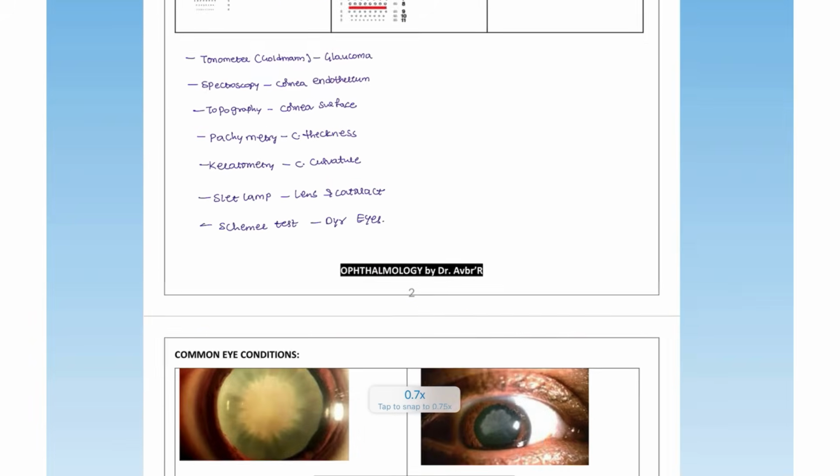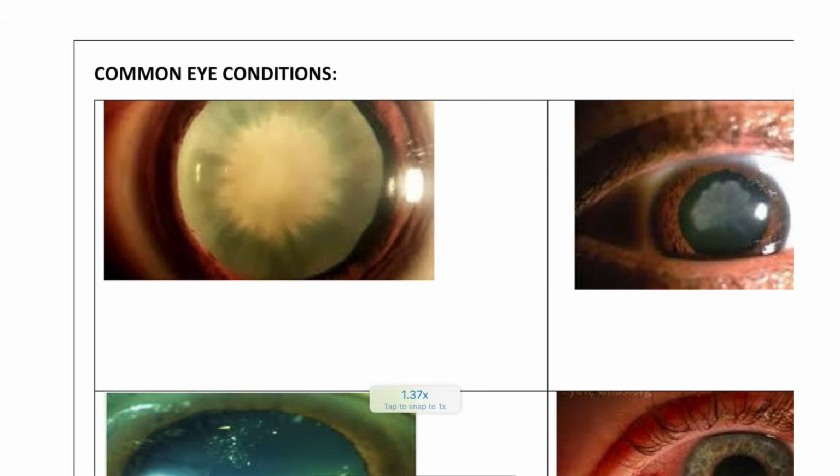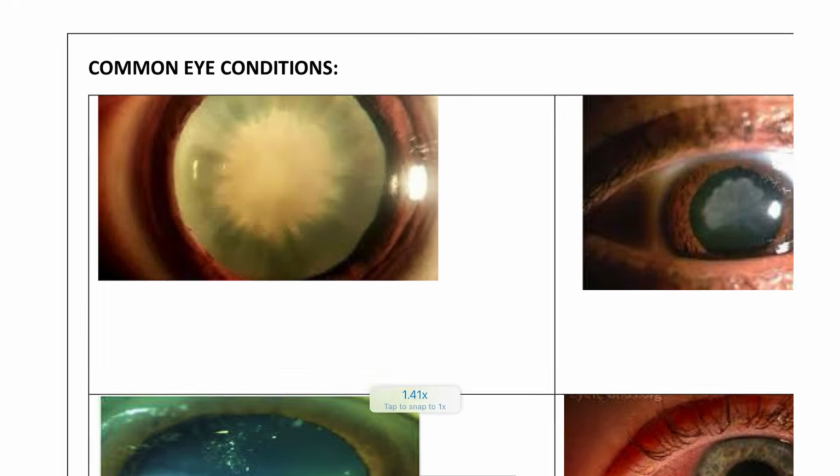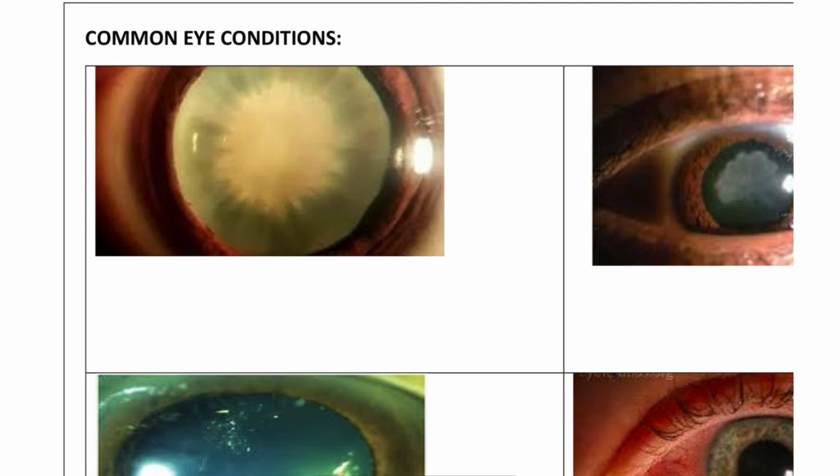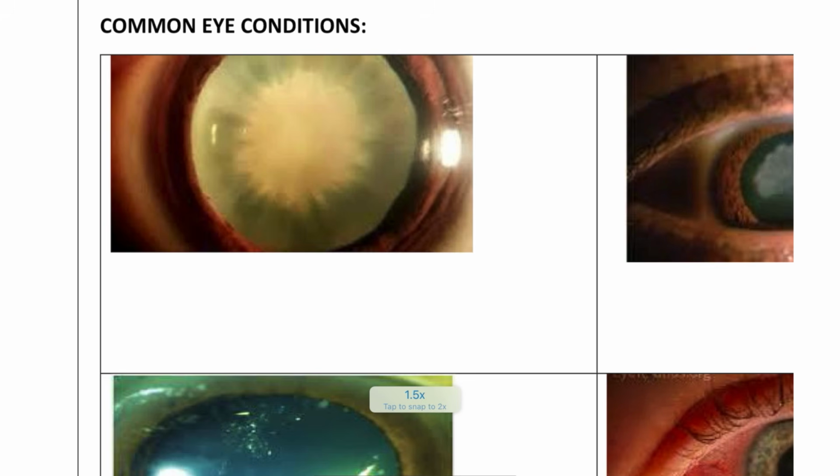Okay, next, moving on to the common eye conditions. Image based questions can be expected from these pictures. If you want to remember common eye conditions, cataract is one of the most important. And what is the cataract that we are looking at here? This cataract is known as a sunflower cataract. In which patients are we going to see this? This is seen in patients with Wilson's disease.